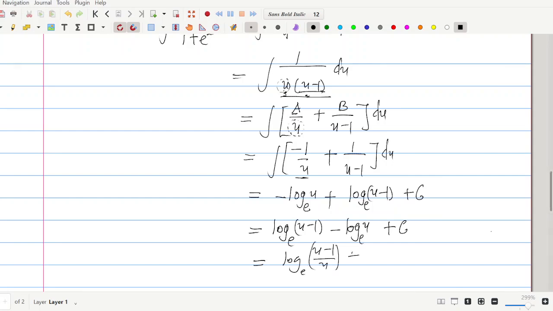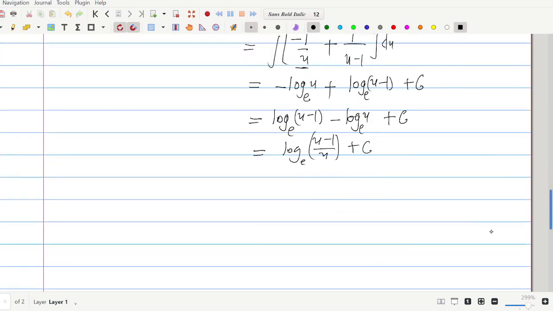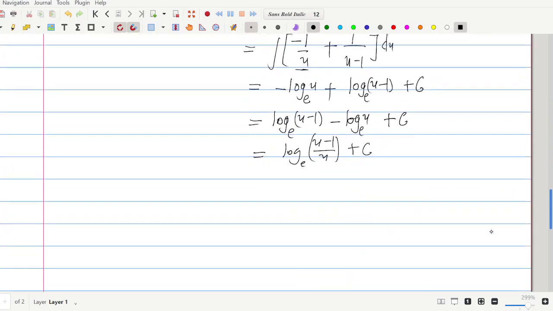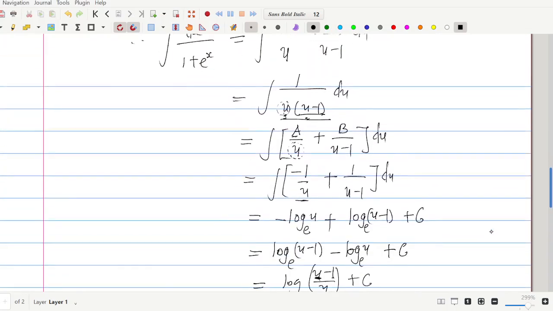All right, we can leave it like this, but we can't leave it in terms of u. We have to substitute back our expression. Don't forget, initially we said let u be 1 plus exponential x. So in this case, we shall be having the result as log to base e of exponential x over exponential x plus 1. Hope you don't have any issue with this. When you put exponential x plus 1 here, minus 1, you would reduce to exponential x, all right? And this becomes the answer. So please take your time, go through it once and twice and thrice if possible to get full grasp of everything that I've talked about, all right?